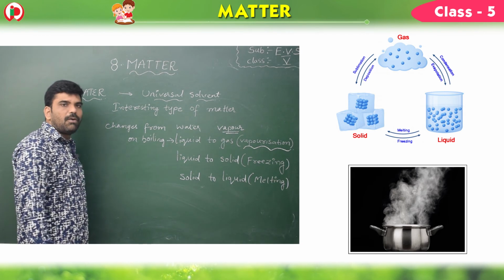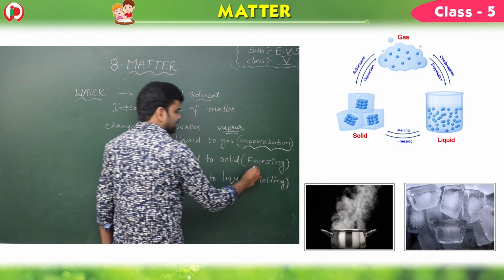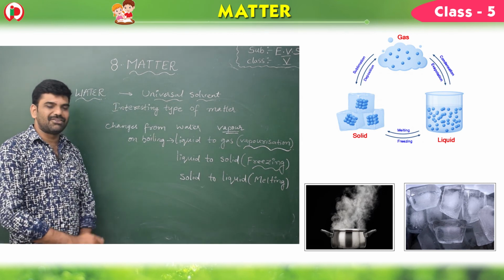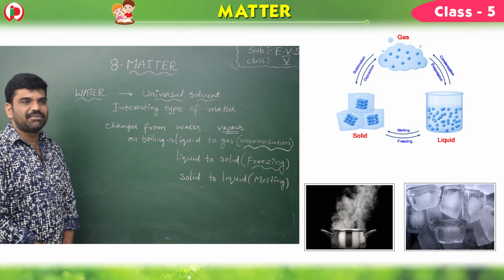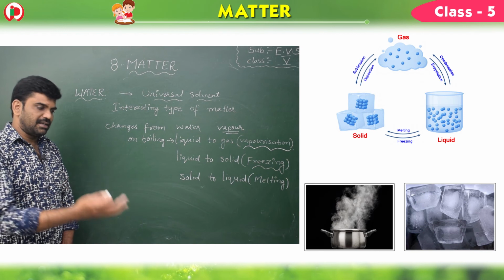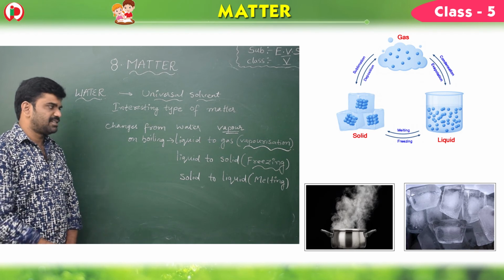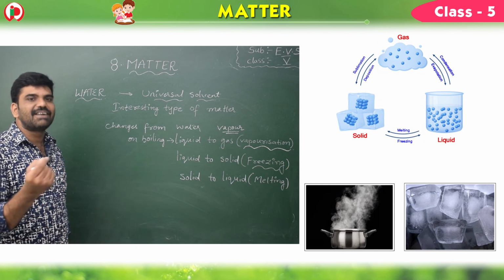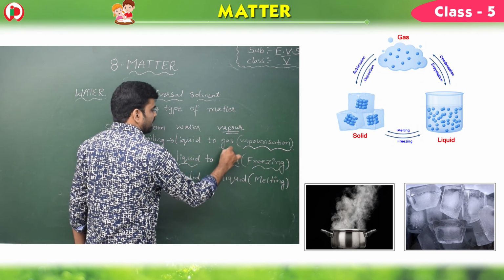Now, let's go for the second process, which is called freezing. Children, you observe that you play with the ice cubes. What do you do? You fill the ice tray with water and you keep it in the refrigerator. What happens after some time? Yes, you can observe the ice cubes. So, where did the water go? The water is converted to solid. So, this is ice, children.